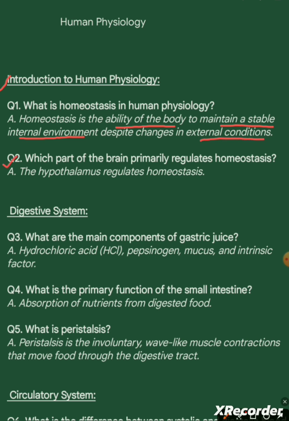Question 2. Which part of the brain primarily regulates homeostasis? Answer. The hypothalamus regulates homeostasis.